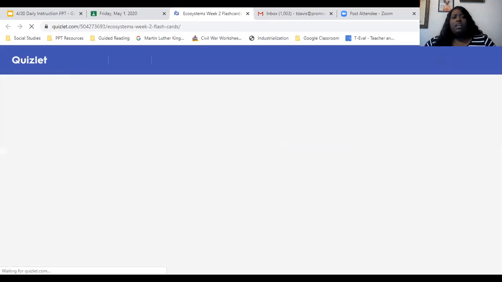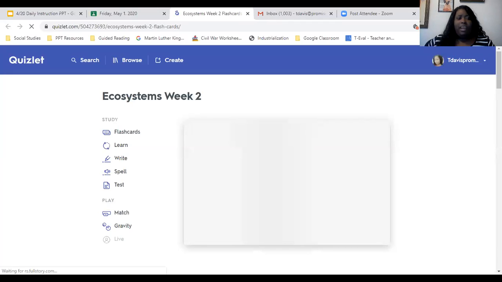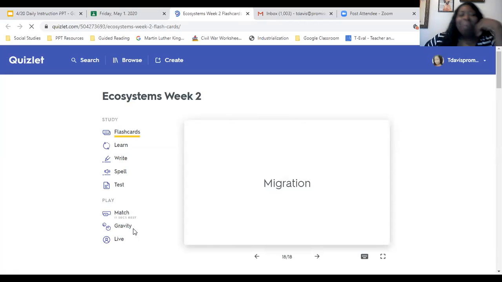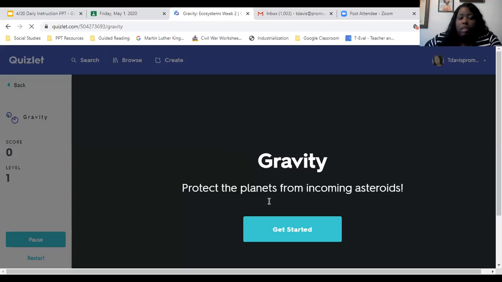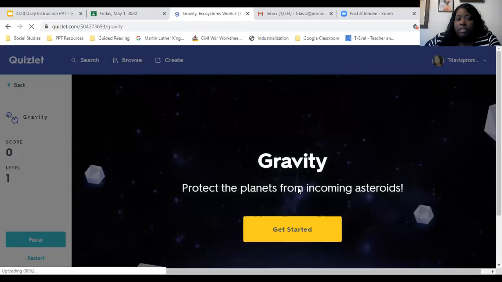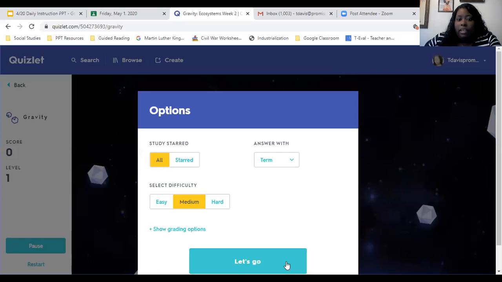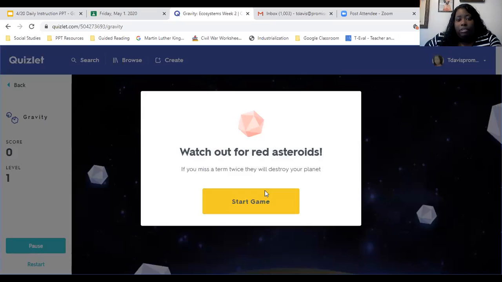I don't have the chill for the gravity game. So when we play the gravity game, I'll only do it like 1 time just because it takes so long to play it. And every time you move forward, you go to the next level. So I'm going to play medium, watch out for the red asteroids, and then start the game.